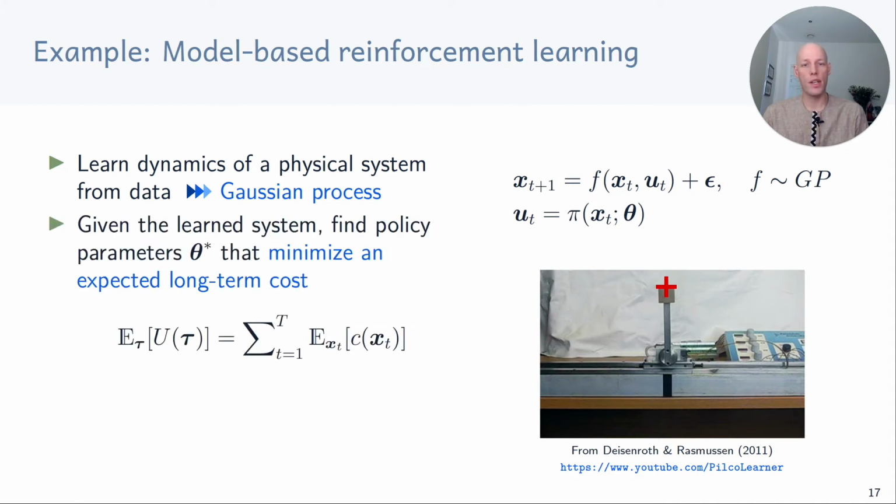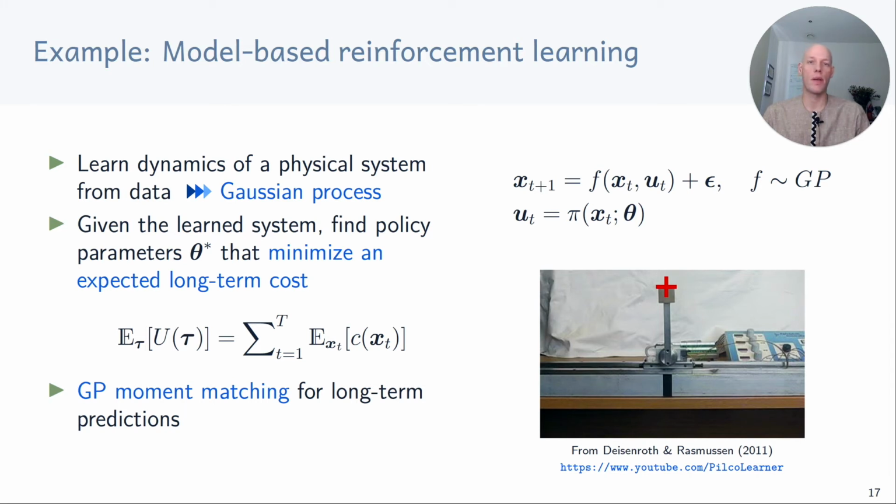We're interested in finding policy parameters that minimize an expected long-term cost, which is the sum of expected costs at each time step. For example, this cost function could be the squared Euclidean distance between the tip of the pendulum and the target position, which is indicated here by the red cross. We use Gaussian process moment matching for long-term predictions, which allows us also to get an estimate of the expected long-term cost.